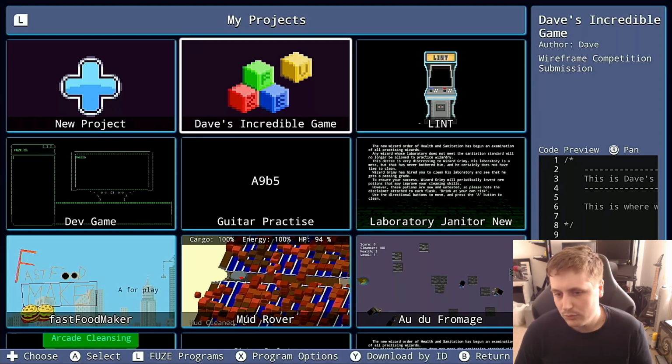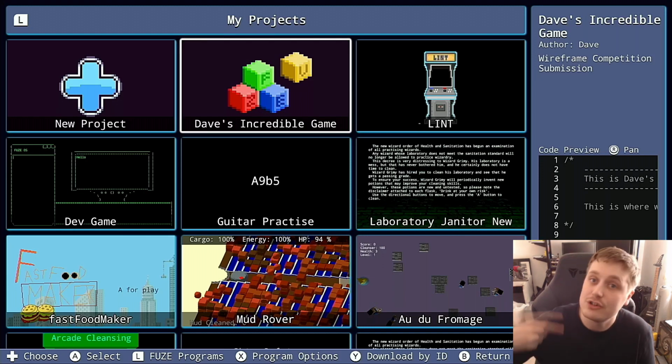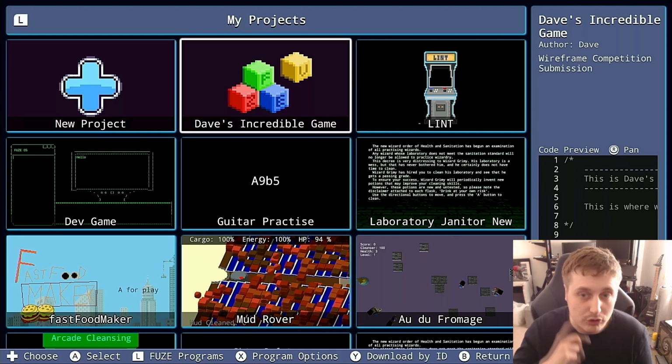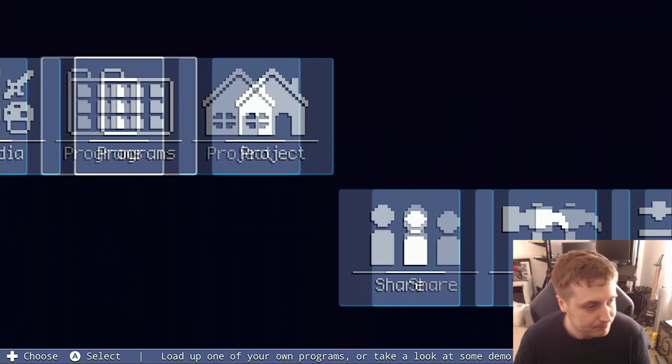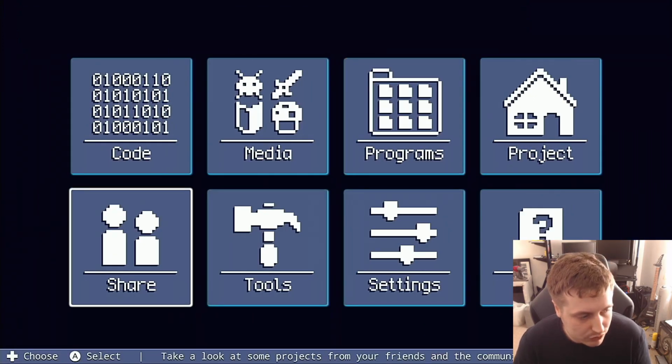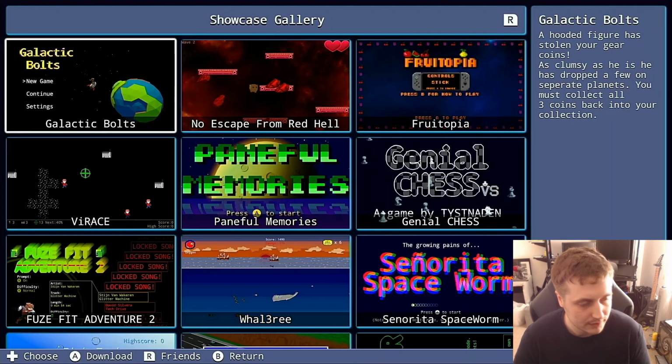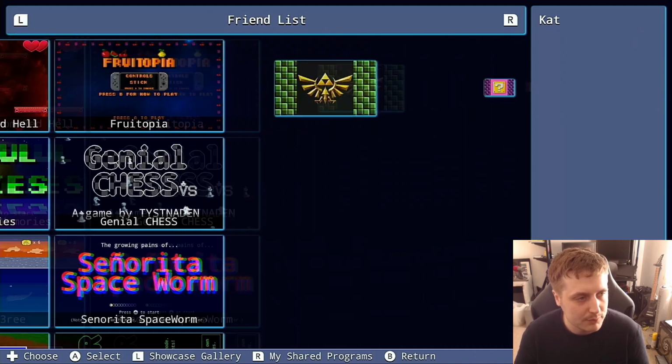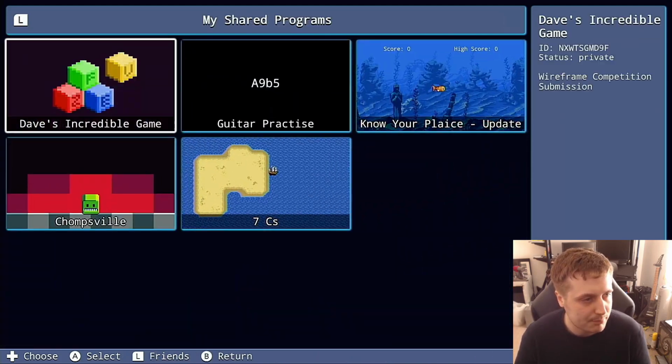So doing that, we'll put it into your shared programs in your friends section of the share in FUZE. And we need to go to that to then additionally submit this project to the community code sharing. So let's just go back to the main menu. And we head on over to the share menu. Let's open that up. Okay, from here, we're going to press the R button on the Joy-Con a couple of times until we get to our shared programs. Here we go.